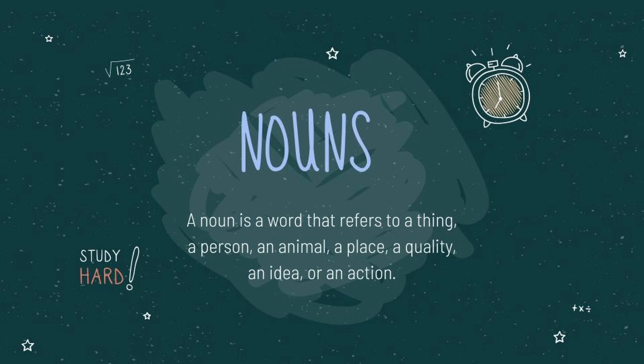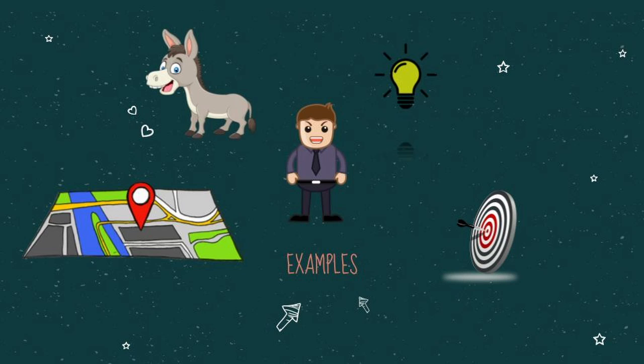A noun is a word that refers to something or someone. It can be a thing like a book or a pencil, a person, Juan or Pedrito, an animal, a dog, a cat, or an alligator, a place, Las Vegas, an idea, peace, love, or injustice like the video game.